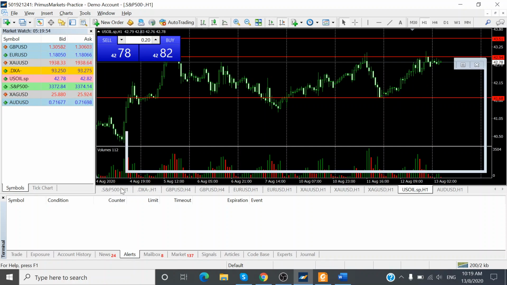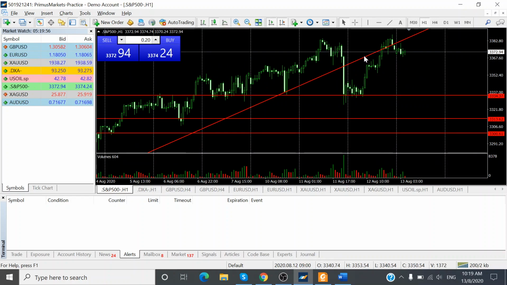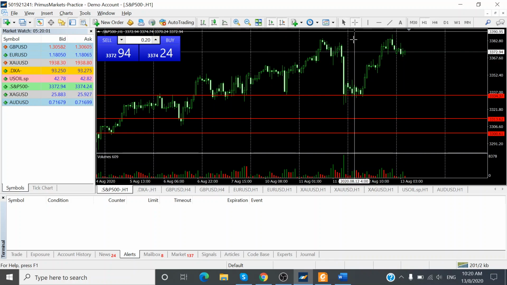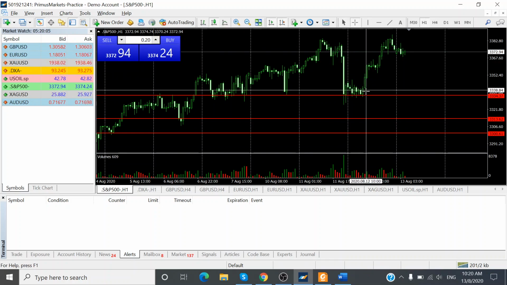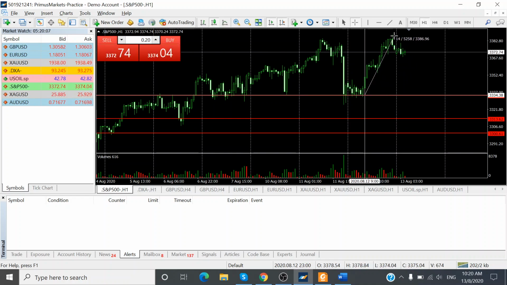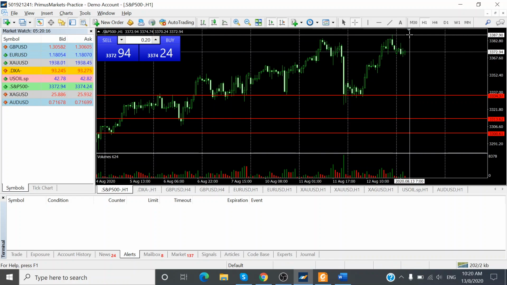So last point to note, the S&P 500, after pushing down on late or early morning on Tuesday, it found some consolidation, and yesterday it pushed back up to touch a high of 3,388. This was before the pre-pandemic levels in February. It was at a high of 3,386.